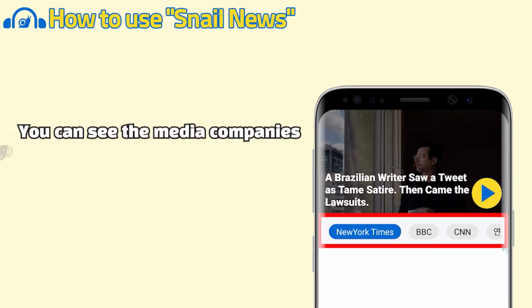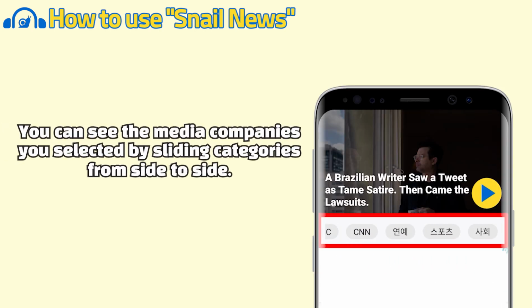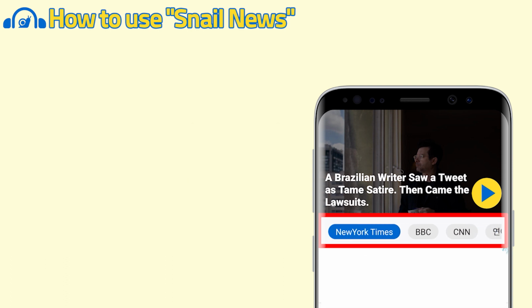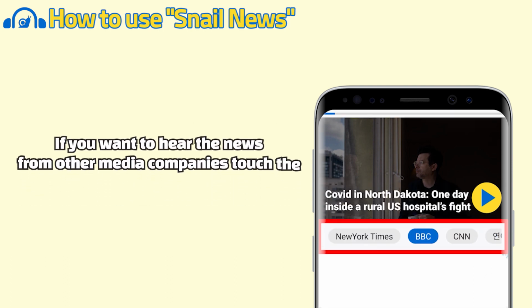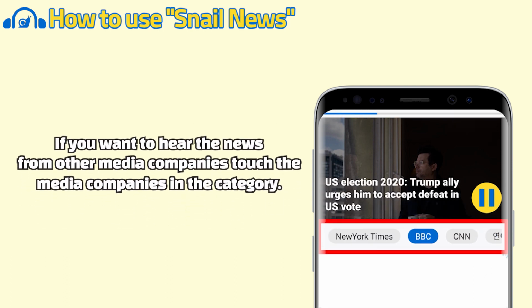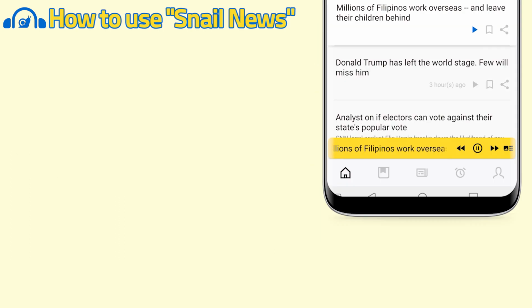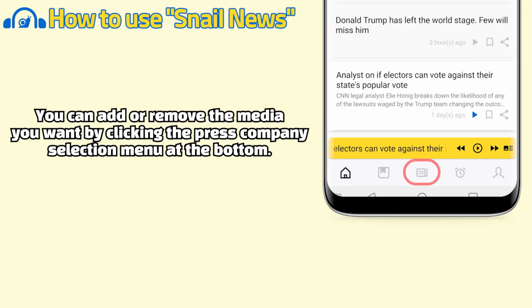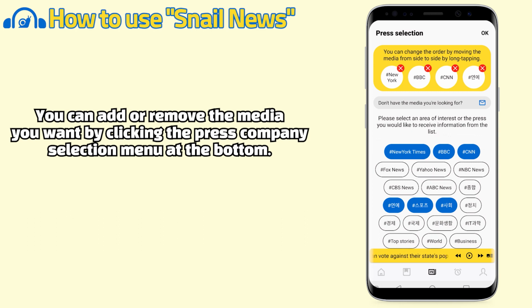You can see the media companies you selected by sliding categories from side to side. If you want to hear the news from other media companies, touch the media companies in the category. You can add or remove the media you want by clicking the Press Company selection menu at the bottom.